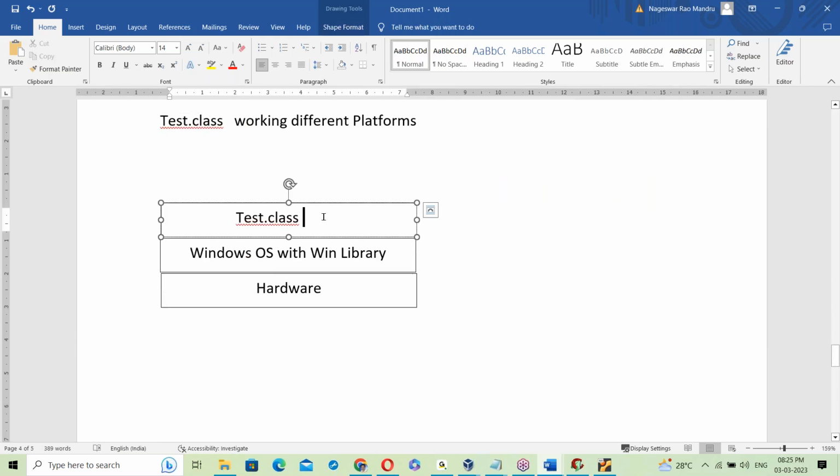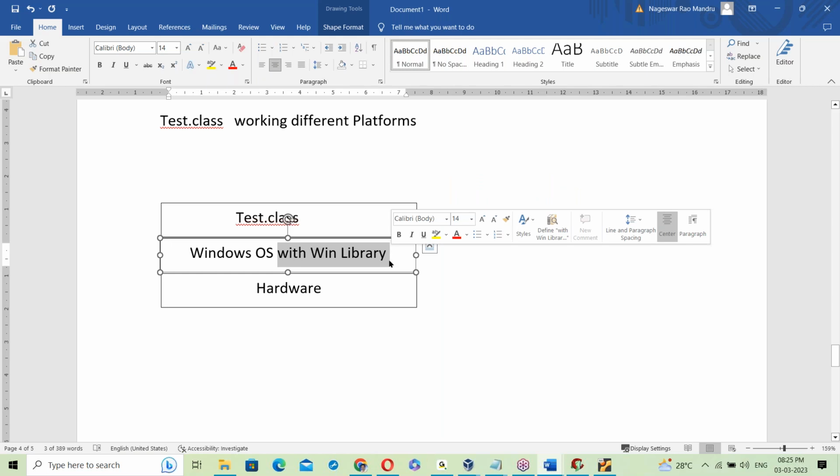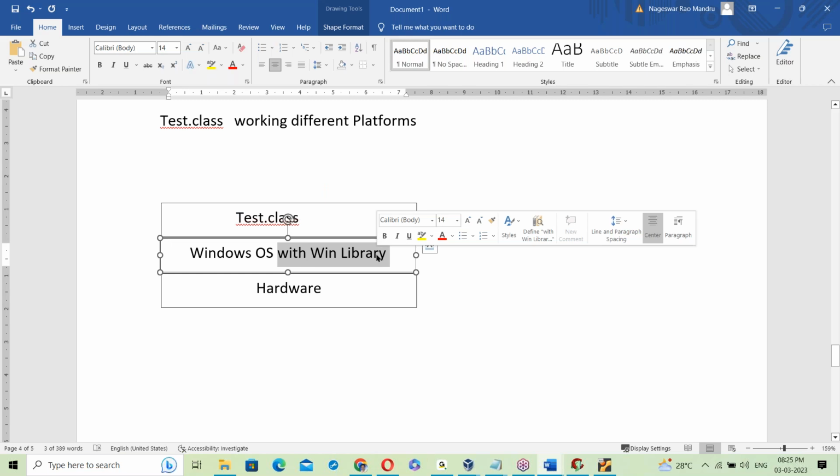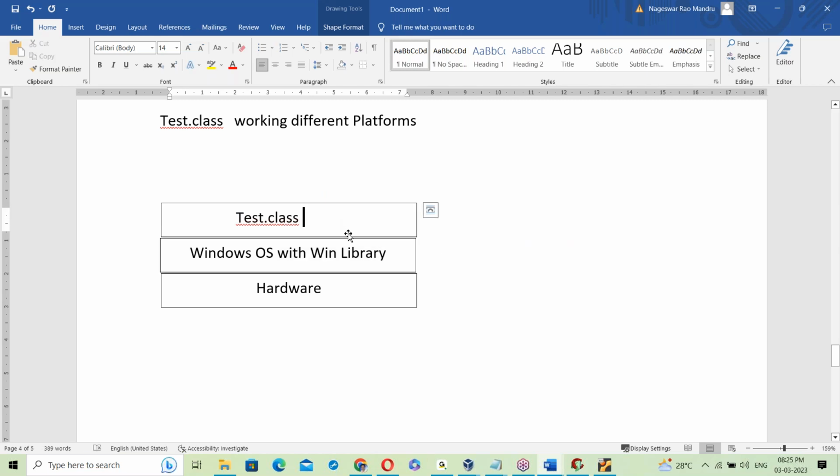It is free from the OS library. Now to run the dot class file, it has to link with the OS library, but it is not linked. What happens? Will it run? No, it won't run. This dot class file also has to link with the OS library, otherwise it cannot run, but it is not linked here.